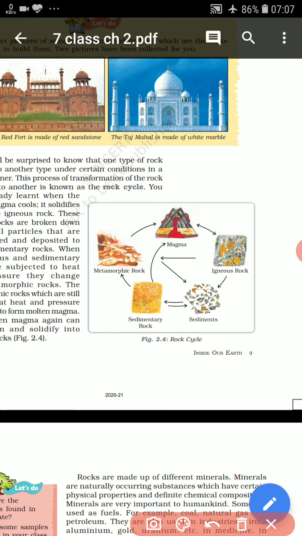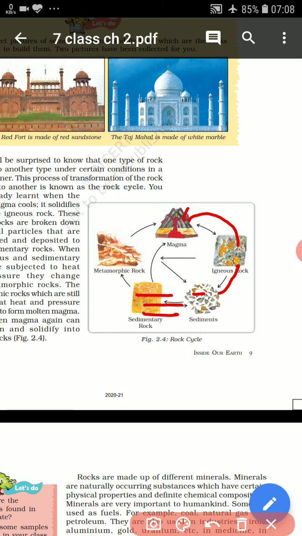So let's see. Here you can see the first is the magma, and from magma the first rock which is formed is known as the igneous rock. We have seen igneous rocks again have two types, intrusive and extrusive. When this igneous rock rolls down and is broken into sediments, into pieces, they form a layer and they form the sedimentary rock.